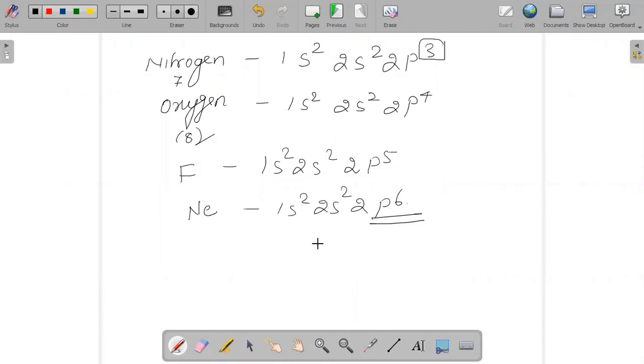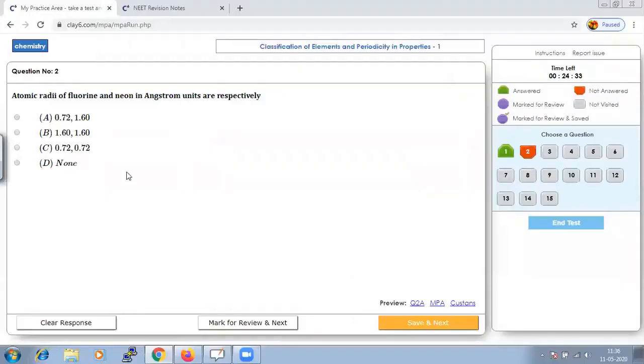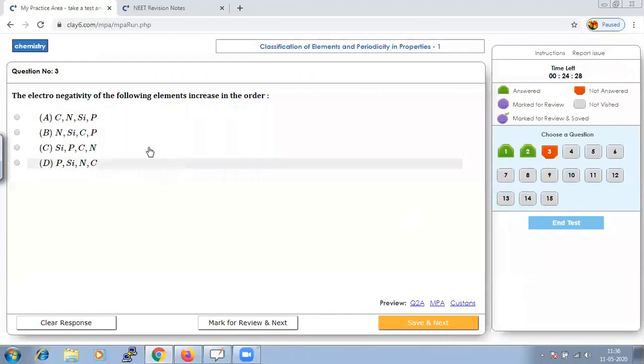So let us mark the right option in it. Thus we can say that option A is correct. Save. Next. The electronegativity of the following elements increases in the order.